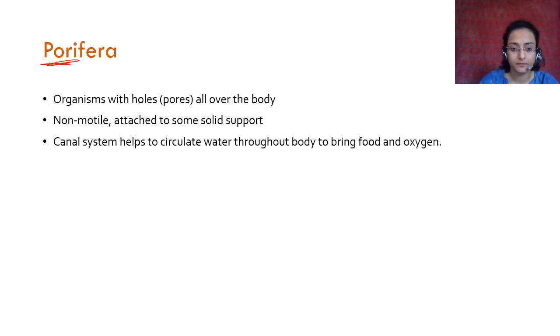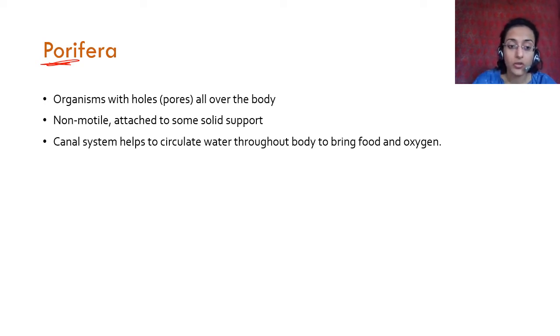It's called a substrate. These have a canal system within their body which helps to circulate water throughout the body to bring food and oxygen. Since they are non-motile, they cannot move, they have to get food somehow. So what will they do? They cannot photosynthesize like plants, right? They don't have any chlorophyll, there's a reason they're in kingdom Animalia.